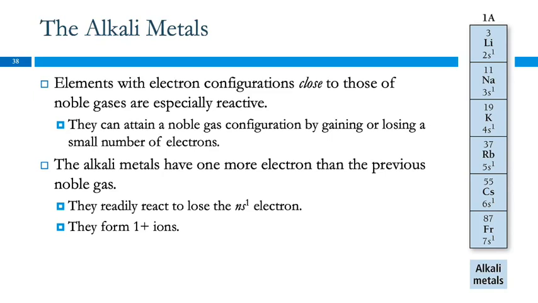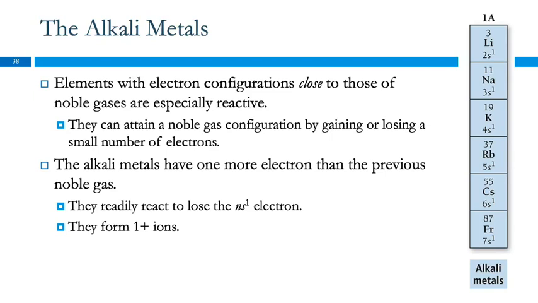Yes? Is there an easy explanation as to why hydrogen is not paired with the others? Yeah, so why is hydrogen not in here? Well, hydrogen isn't a metal. Even though hydrogen is in group 1A, technically it's not an alkali metal because it's a gas. But for the most part, when we're looking at charges and valence electrons, we can just look at hydrogen along with the rest of them.